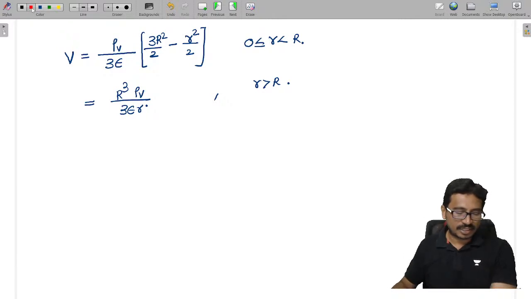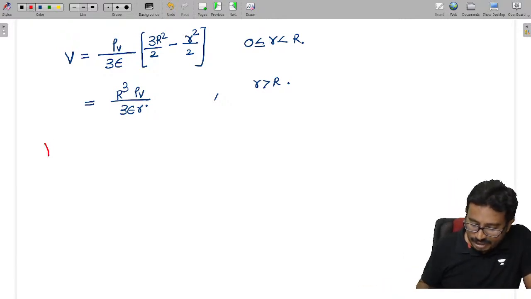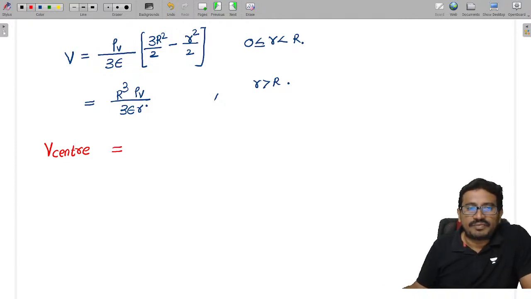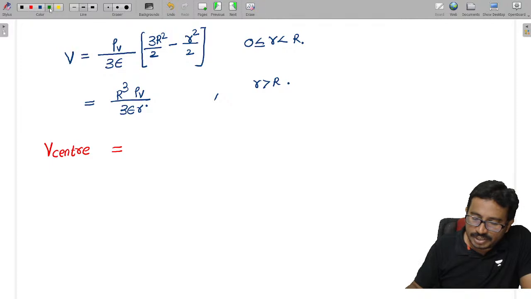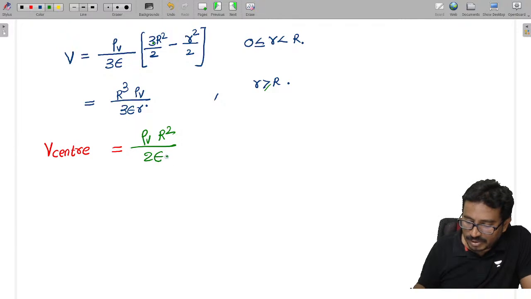Now if I want it at the center, can you tell me the potential at the center of the sphere? Center means the radius, small r, is 0 now. If I replace small r equal to 0, what will I get? The 3 will get cancelled. So what we get is rho v R square by 2 epsilon.